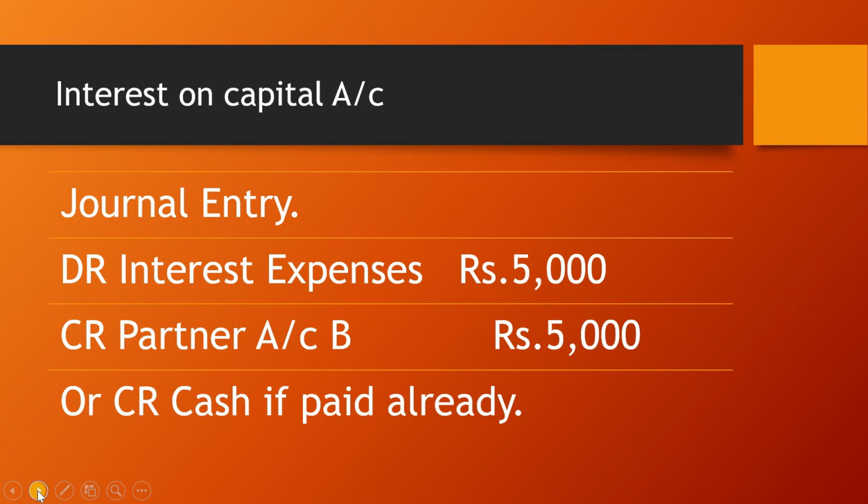Okay, we will have a look at this journal entry. You should debit your interest expense because it is an expense to a company or to a partnership firm, so that expense of interest should get expensed off, or it should be debited. So the debit should be 5,000, and the second effect is on the partners' capital account, meaning the partners' capital account is getting increased by that amount, so it should be credited. So credit will be the partners' capital account. And if the cash is already paid, then the second effect will go to cash paid.